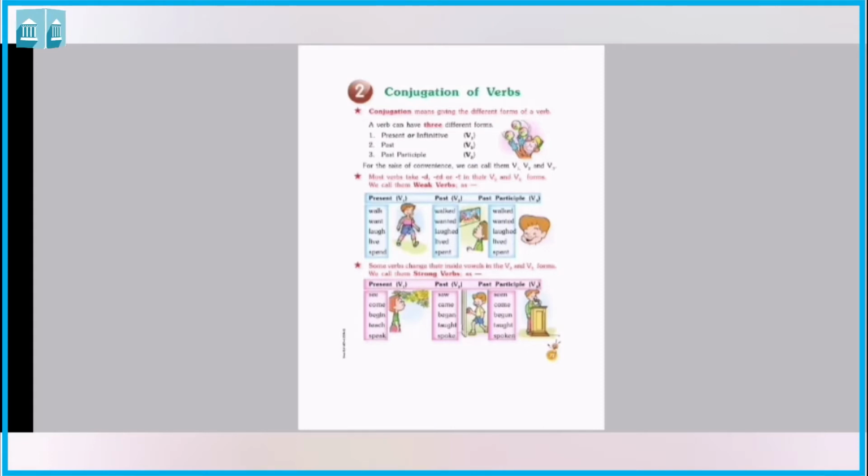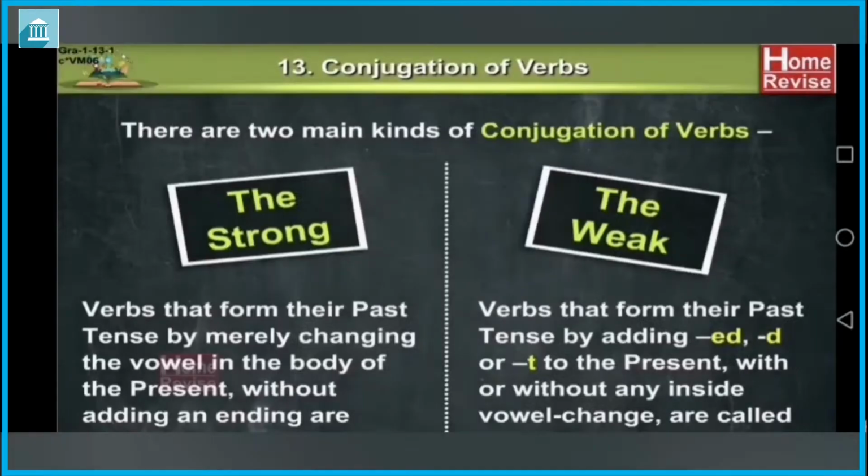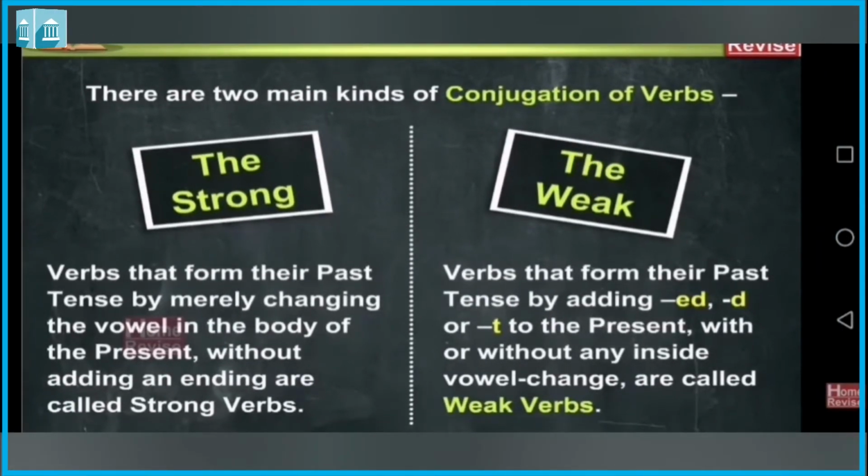And there are two types of conjugation of verbs. First one is the weak verbs and second is the strong verbs. So the weak verbs that form their past tense by adding ed, d or t to the present with or without any inside vowel change are called weak verbs.